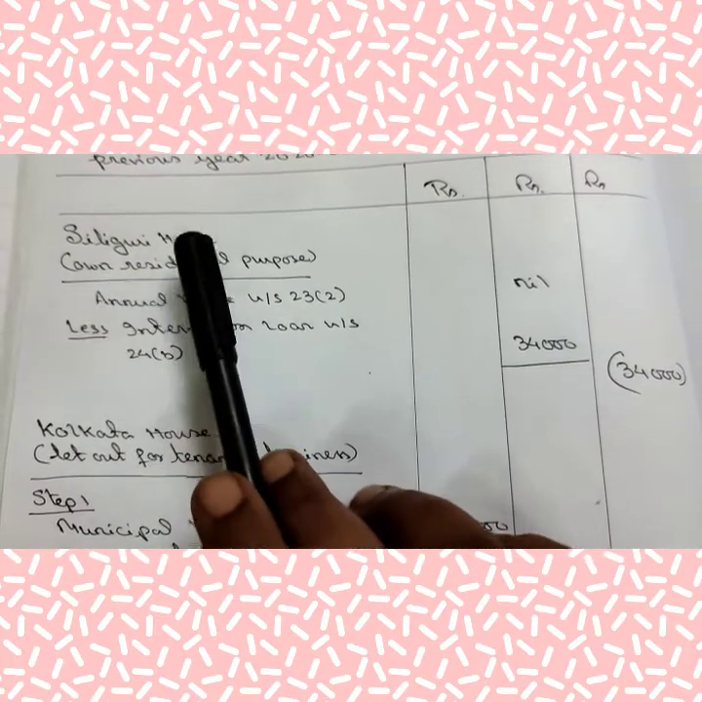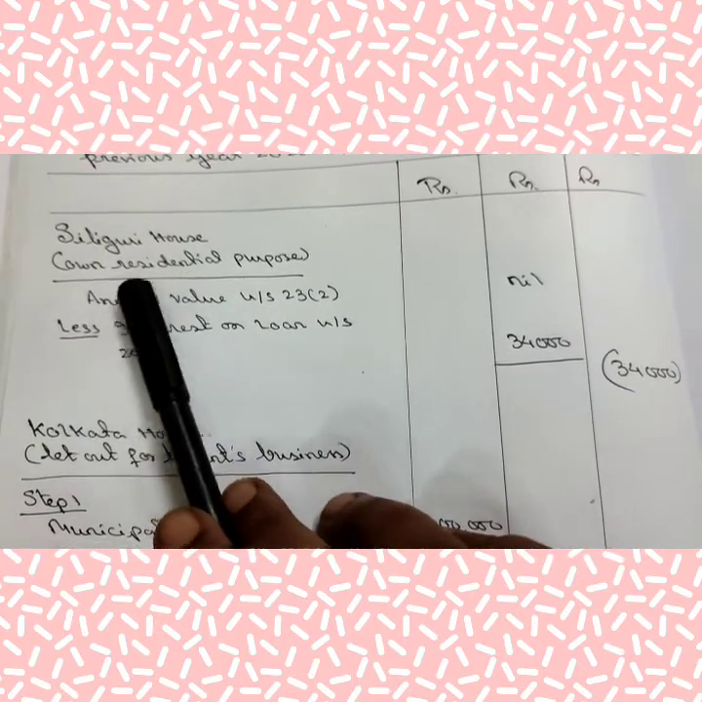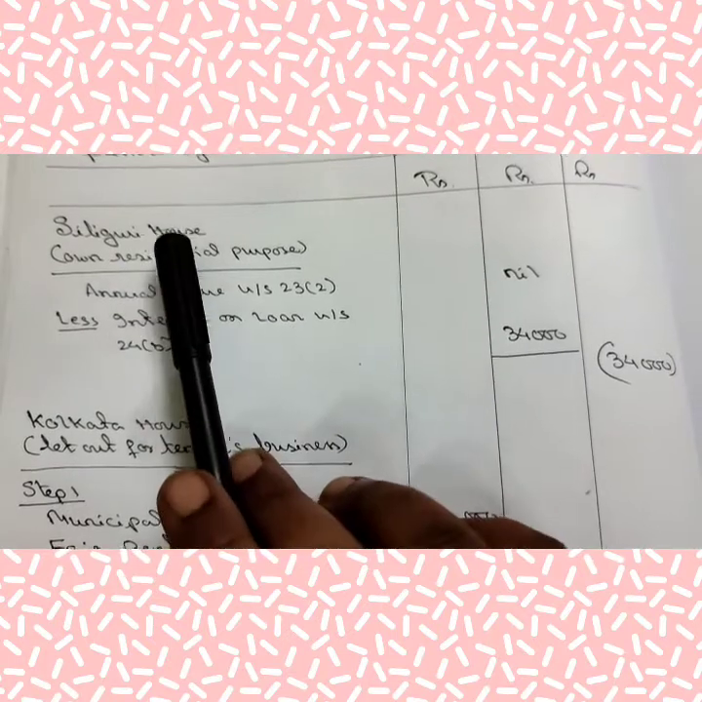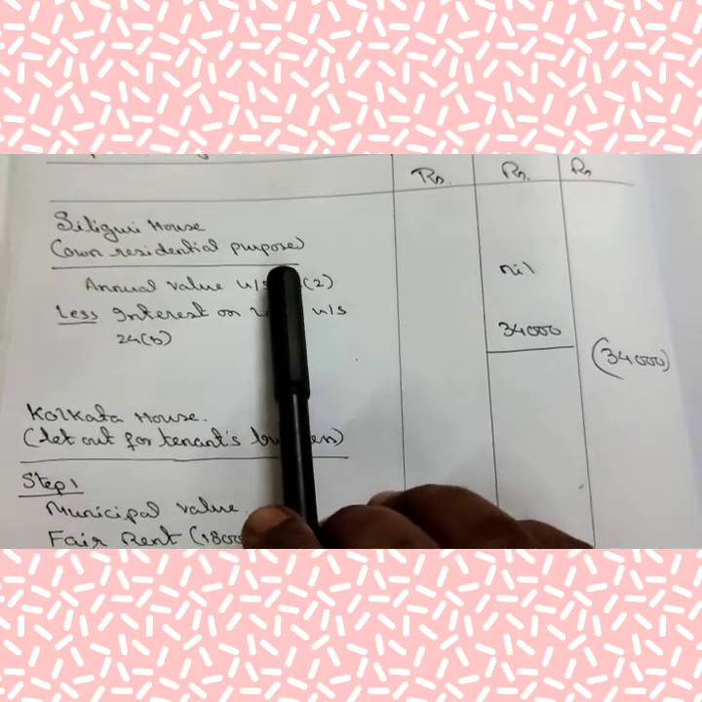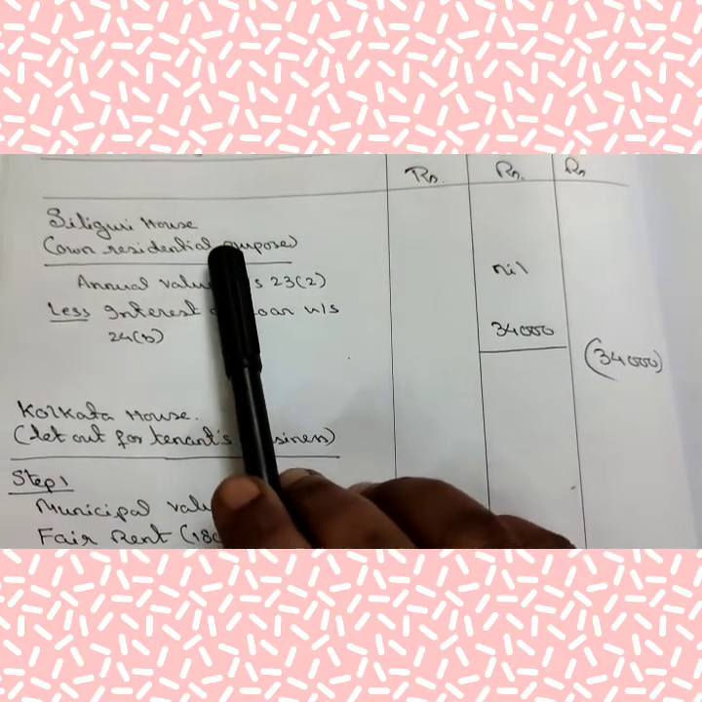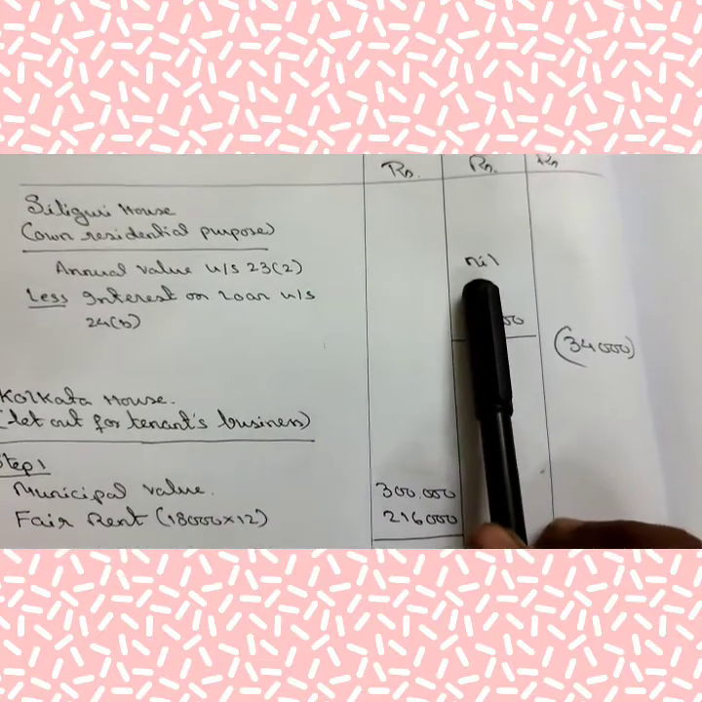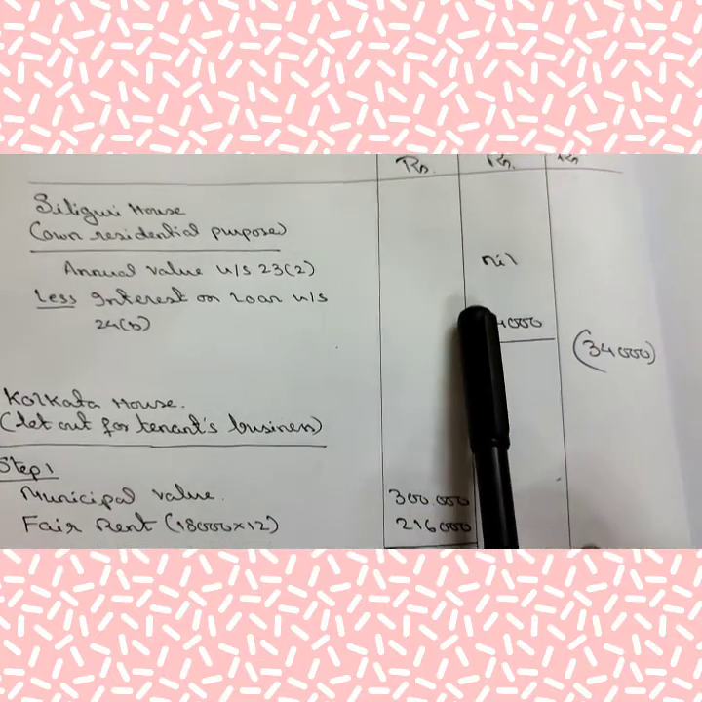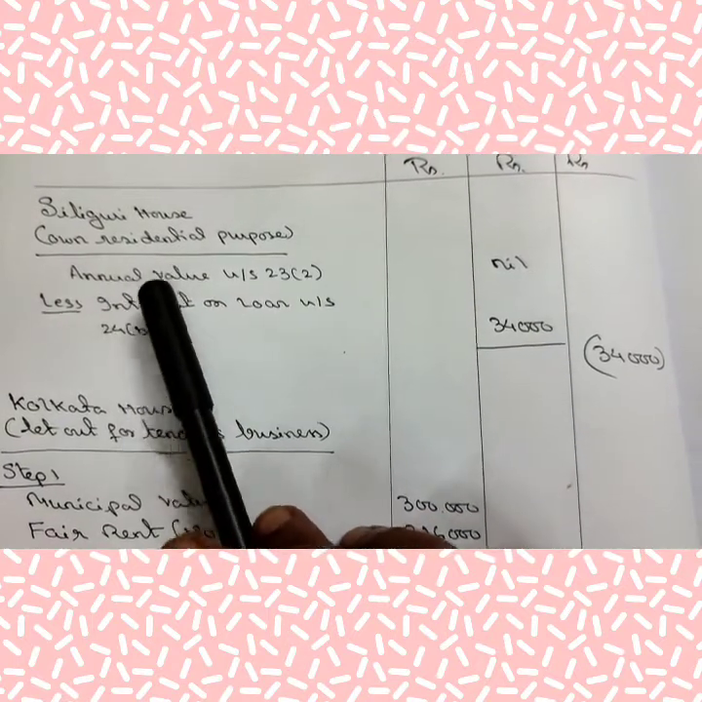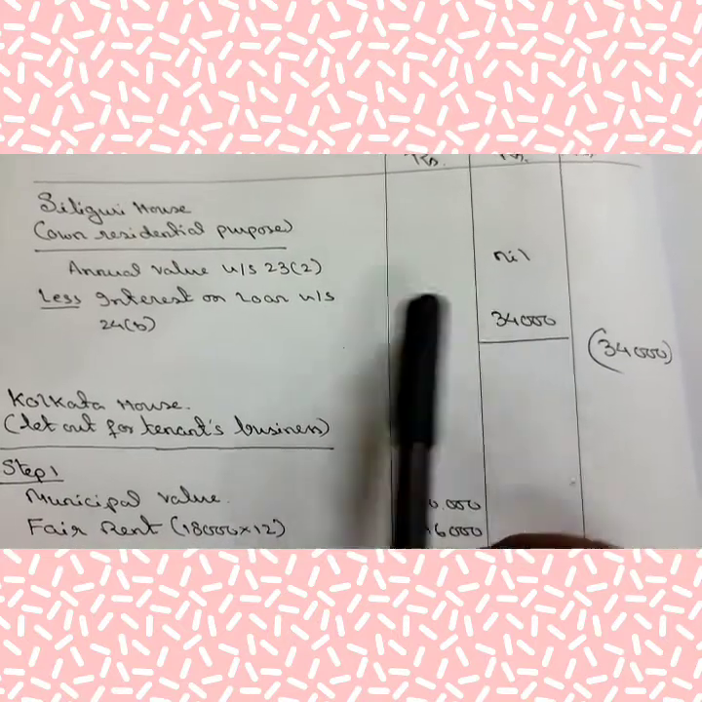Siliguri house is used by the owner for his own residential purpose. So you have to write here own residential purpose. Now, in case of own residential purpose, the answer is very easy. We know for own residential purpose, annual value will be nil. No calculation you have to do here. For own residential purpose house, just write annual value under section 23 subsection 2 nil.